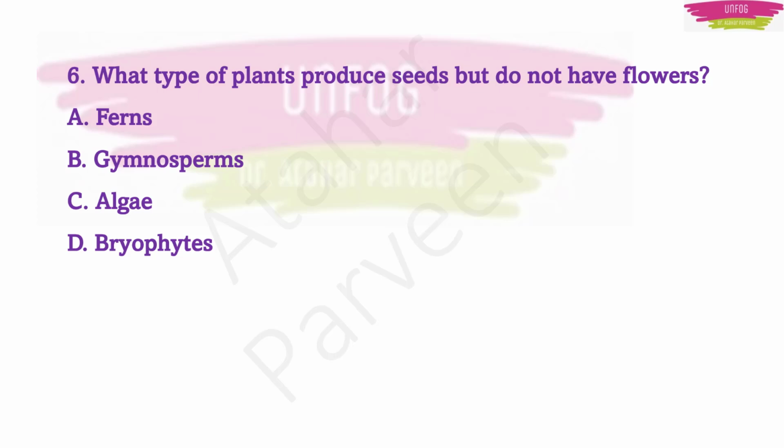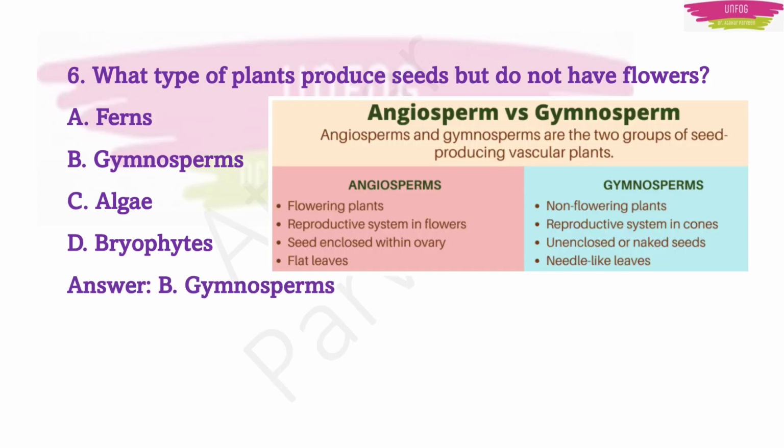If gymnosperms and angiosperms were both in the options, you might get confused. So the correct answer is gymnosperms, because these plants produce seeds but do not have flowers, whereas angiosperms are the plants which have flowers.